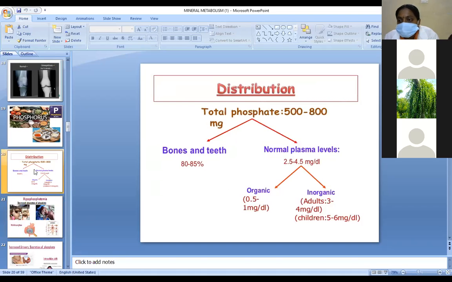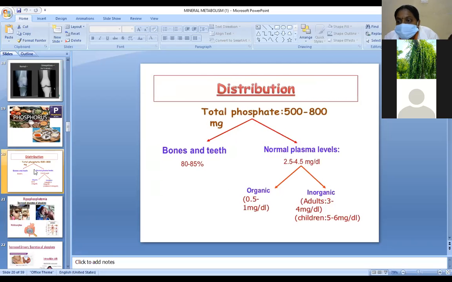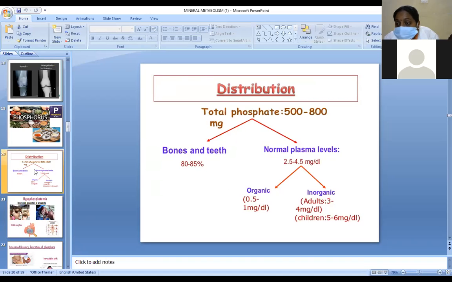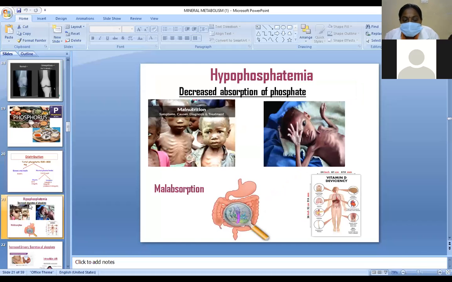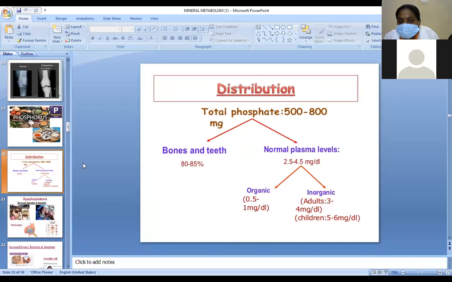If we look at the biochemical functions of phosphate, it is mainly required for the development of bone and teeth formation. It also plays a central role in the utilization of high energy phosphates like ATP, CTP and creatine phosphate. Phosphate also plays a vital role in lipid absorption and in phosphoproteins. The total phosphate level is 500 to 800 mg.